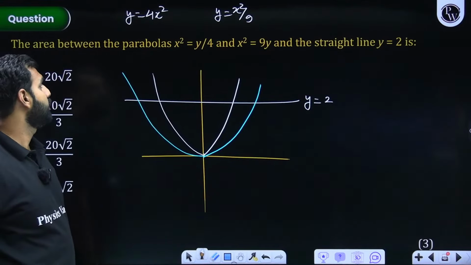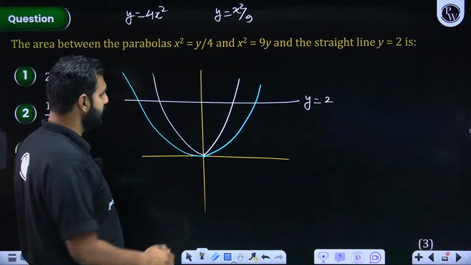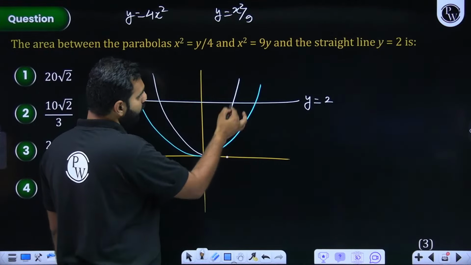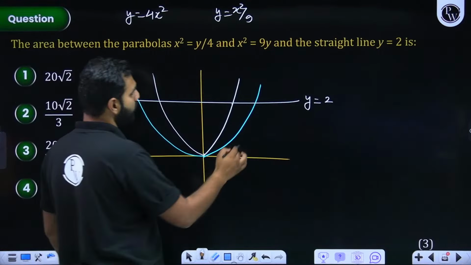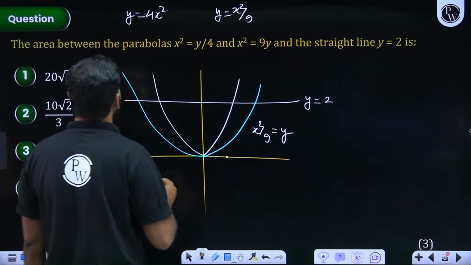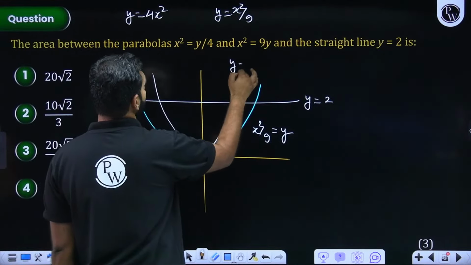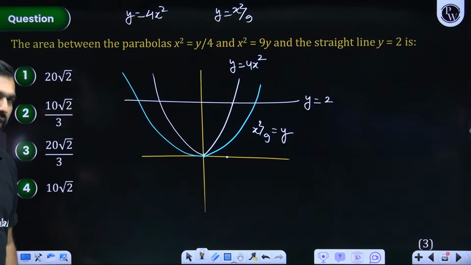So if I substitute x by 1, this will be 4 and this will be 1 by 9. So let's say this is 1. So 4 will be greater, 1 by 9 will be lesser. So I hope you're understanding this curve is going to be x square by 9, and this curve here will be 4x square. Give me a quick confirmation. Did you all get that? Any confusions on that? Whatever I've done so far.